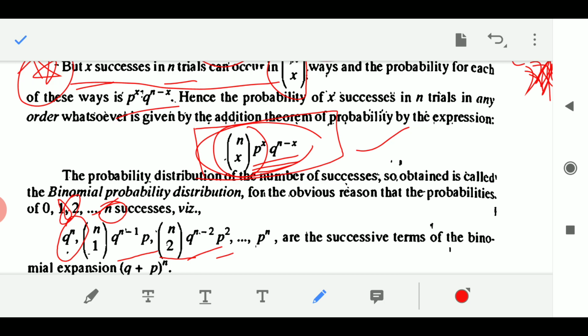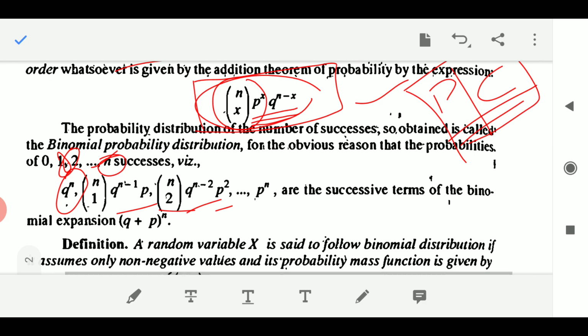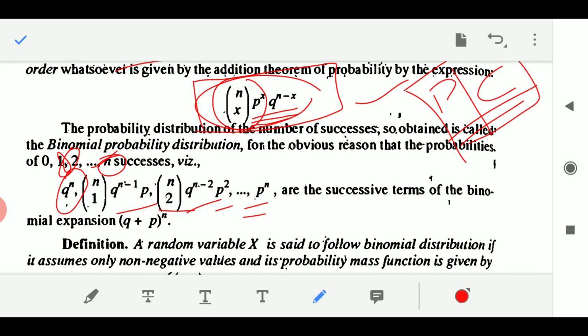The value of NCN, I hope you are aware of the combination notation and at least basic things about permutation and combination. If not, what is your task now? Today your task is to study permutation and combination, at least basics. You can find them in the notes or in the PPTs which I have shared previously. Alright? Fine. So finally, NCN, which is 1, P to the power n, Q to the power n minus n, which is Q to the power 0. So I will get only P term here in the last thing.